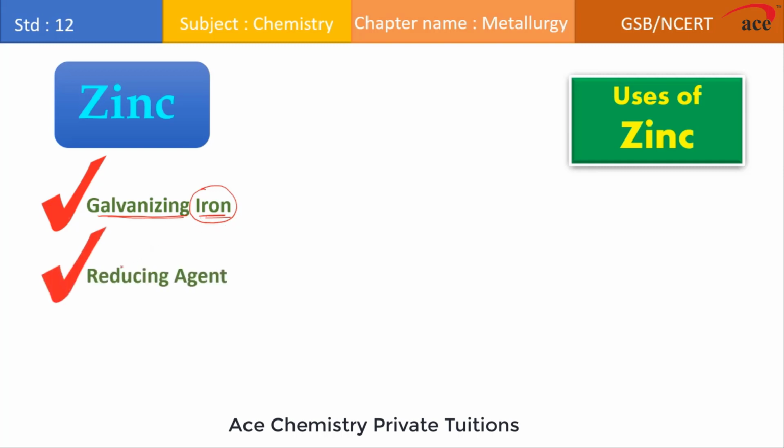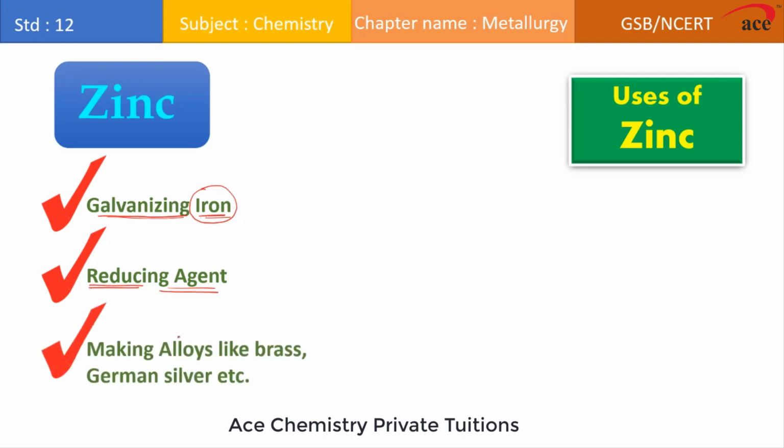It is also used as a reducing agent. The reason is that zinc, being a reactive metal, has a very negative value of SRP, and because of this zinc acts as a reducing agent. So in various processes, zinc metal powder is used as a reducing agent. It is also used to prepare alloys like brass, German silver, and so on. So because of these uses, zinc metal is very important for us.